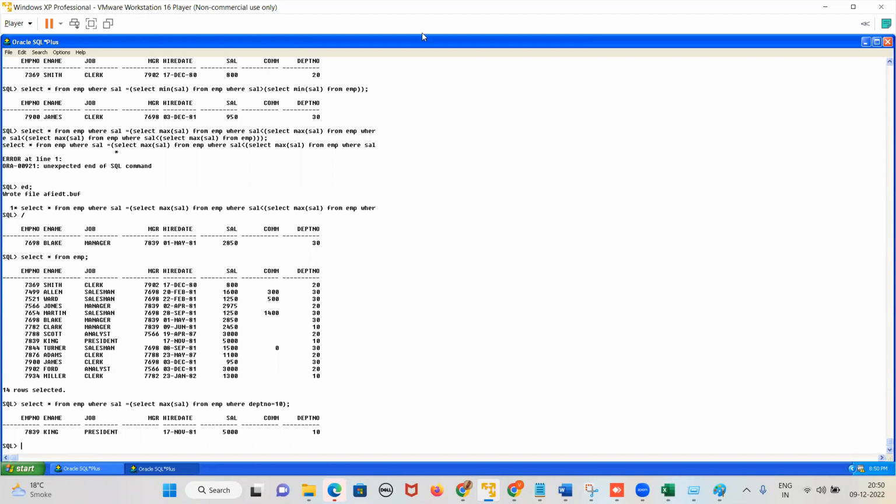Write the query: details of employee whose salary is equal to the minimum of salary of department number equals to 20.